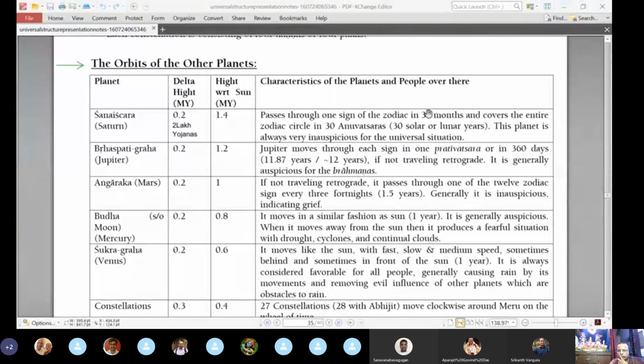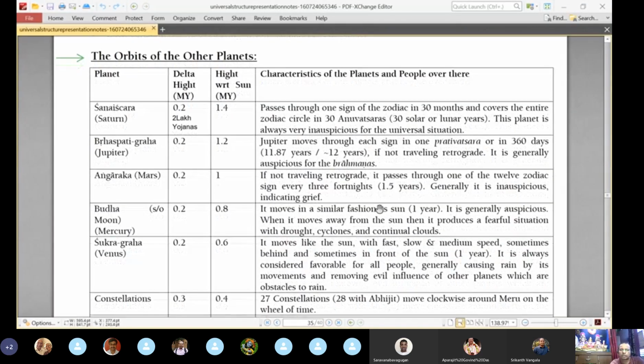The entire revolution takes 1.5 years. Some of them are considered auspicious and inauspicious. Saturn is mentioned as not very auspicious in general. Jupiter is considered very favorable. It is connected to Guru, right? They call it Guru, like intelligence, education, etc. Then Mars is considered inauspicious.